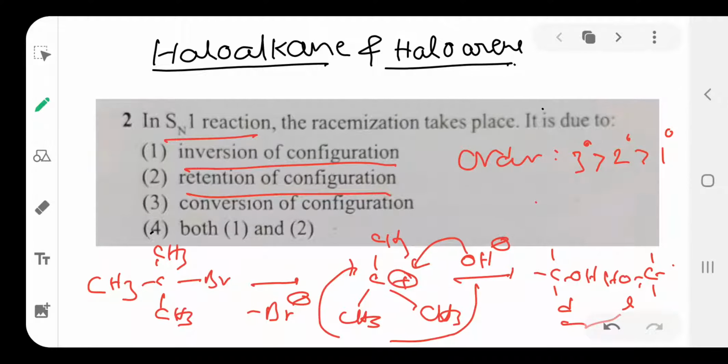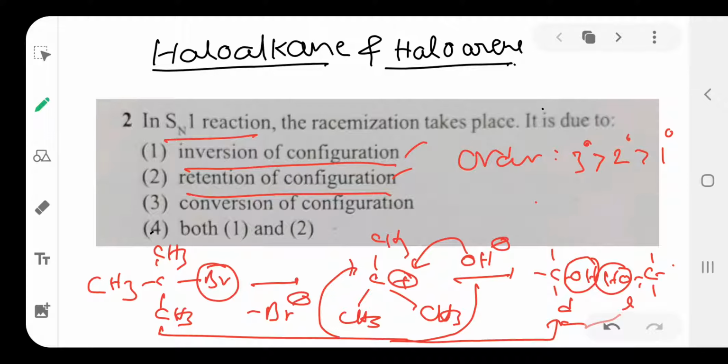Retention means the same configuration. Here, this one and this one have the same configuration. Here bromine is on the right hand side, and here OH is also on the right hand side. Inversion means the OH group attacks from the opposite side. Here Br minus is present on the right hand side, but the nucleophile attacks from the back side, that's why it is present on the left hand side. That is inversion of configuration. So due to inversion and retention, it forms 50% of D and L isomer. That's why the option is both 1 and 2.